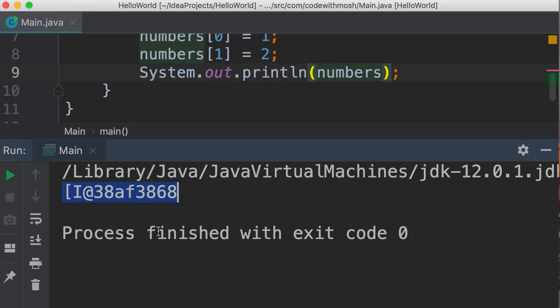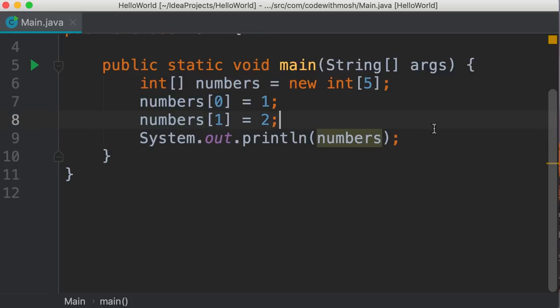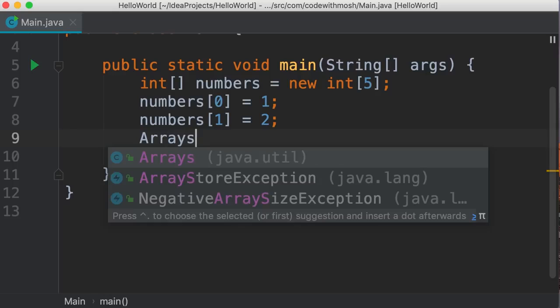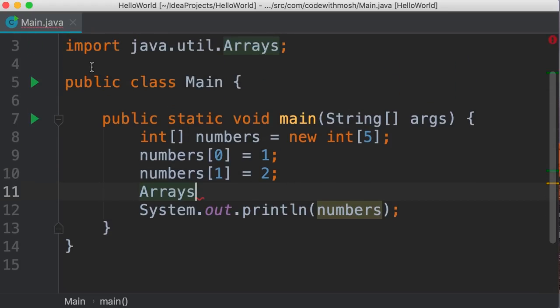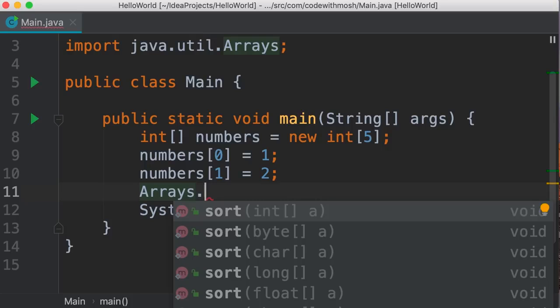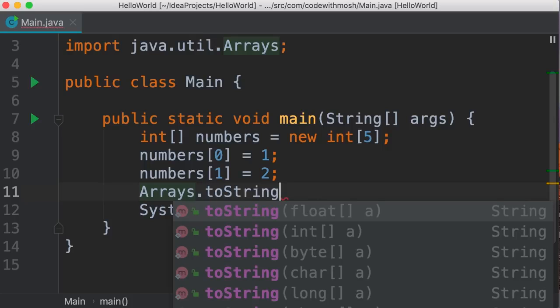Now, how can we see the actual items in this array? Well, we have a class in Java called Arrays. Let me show you. Arrays. So this class is defined in java.util package. Let's press enter. Now, this is imported on the top. Beautiful. So we can use the dot operator to access the members of this class. Here we have a method called toString.